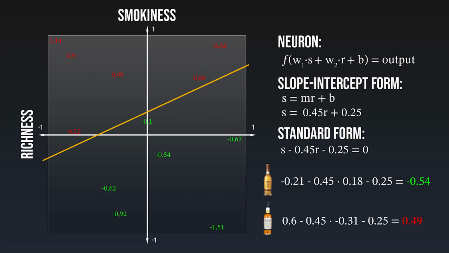So this function categorized them into 2 categories, giving all the whiskies above the line a positive value and all the whiskies below the line a negative one. The fact that the values for whiskies I like are negative numbers and the ones I dislike have positive values doesn't really matter. The only thing that matters is that the sign of the values in these 2 categories differ. And you might have realized by now the bias of a neuron is the axis intercept of its straight line. Without it, we couldn't move away from the origin of the value space, which would really limit the ability of our neurons to separate the value space into categories.